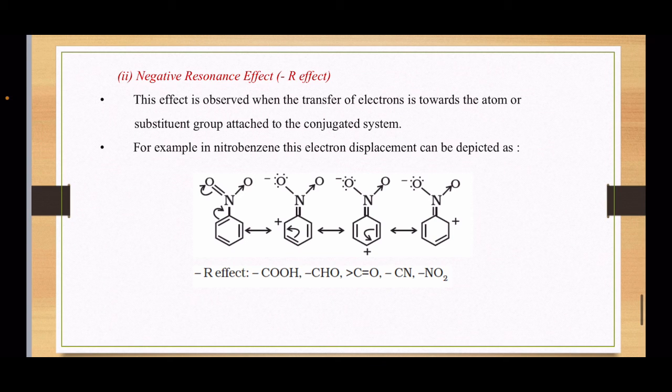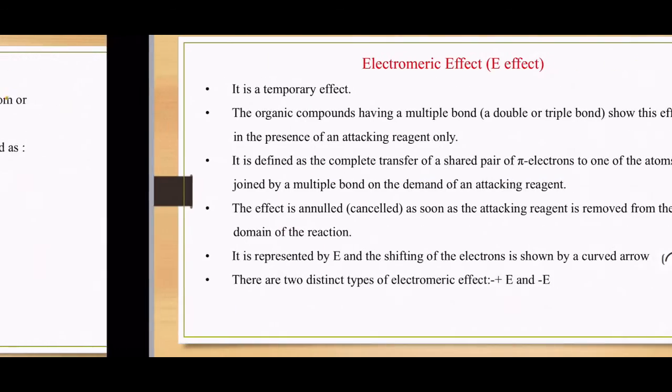This effect is observed when transfer of electron is towards the atom or substituent group attached to the conjugated system. Now you can see from the example nitrobenzene, the electrons from the benzene ring are moving towards the nitro group. So this effect is shown by carboxylic acid group, aldehydes, ketones, cyanides, and nitro group.